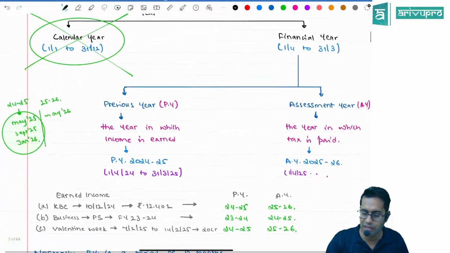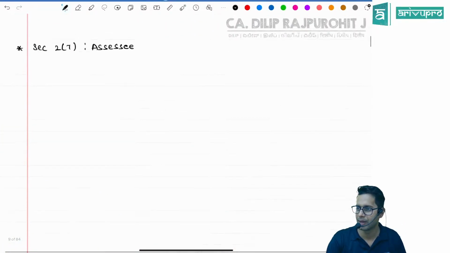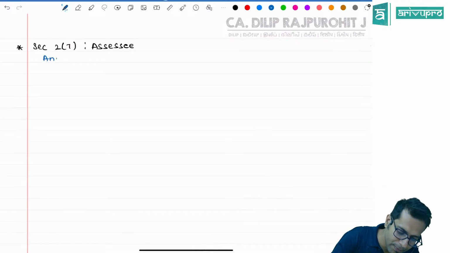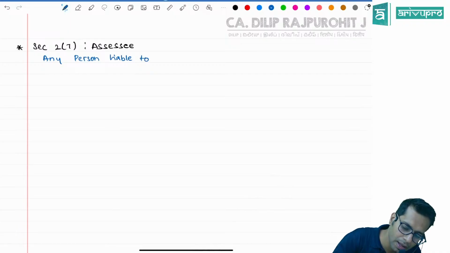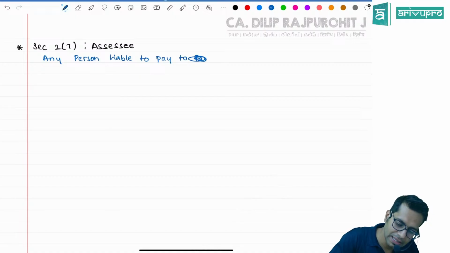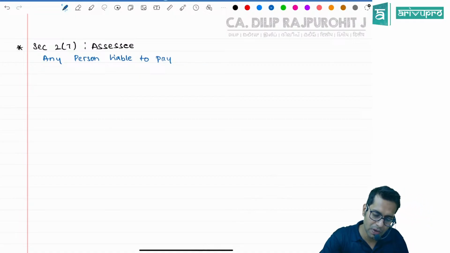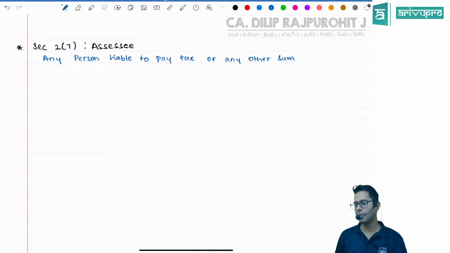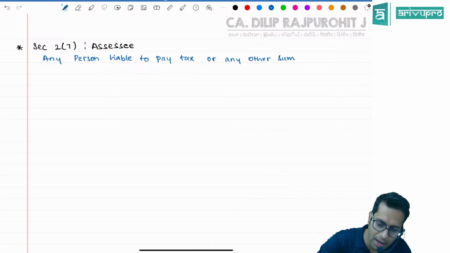Assessee means any person liable to pay tax or any other sum under this Act.